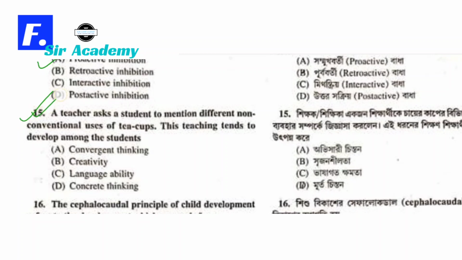Question number 15 is: a teacher asks a student to mention different non-conventional uses of teacups. This teaching tends to develop among the students: A, convergent thinking, B, creativity, C, language ability, and D, concrete thinking. So it's a brainstorming, out of the box thinking, that is divergent thinking, and we know divergent thinking is called creativity. So option B is correct option.